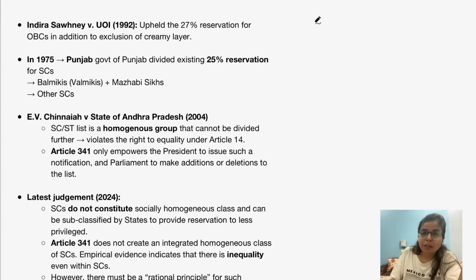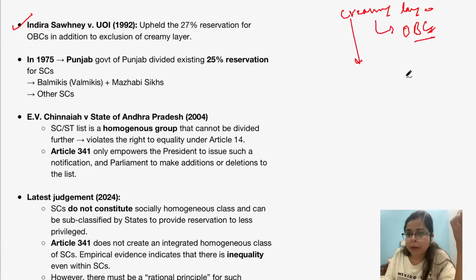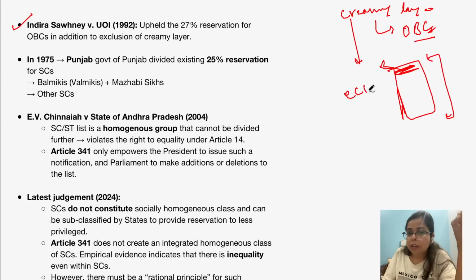Now, if you remember the Indra Sawhney versus Union of India case, 1992, it introduced the concept of creamy layer in OBCs, other backward classes. Now this concept of creamy layer is a particular section of other backward classes who are more economically advanced as compared to other subgroups within other backward classes, right? So this is a cream within other backward classes which is more economically advanced.